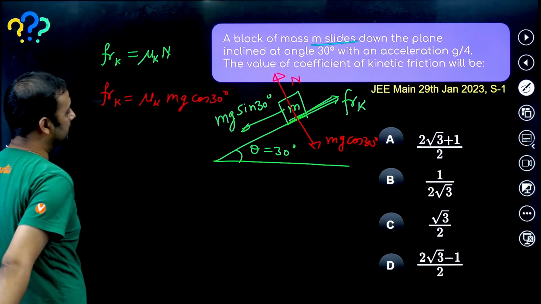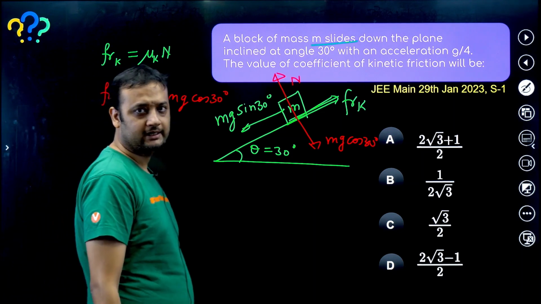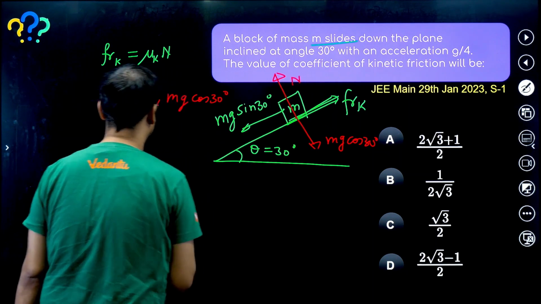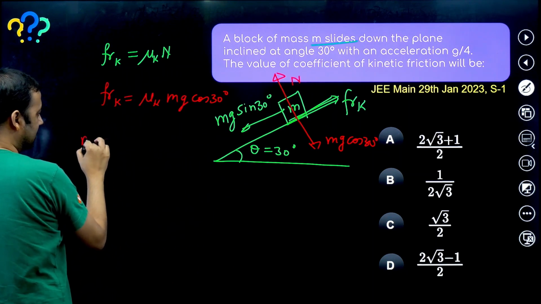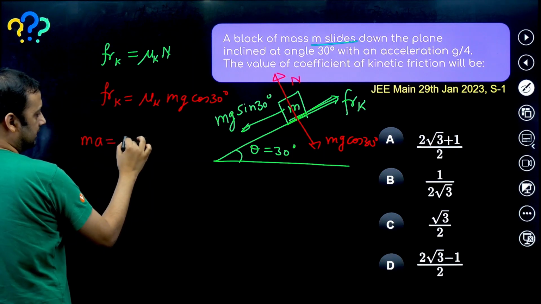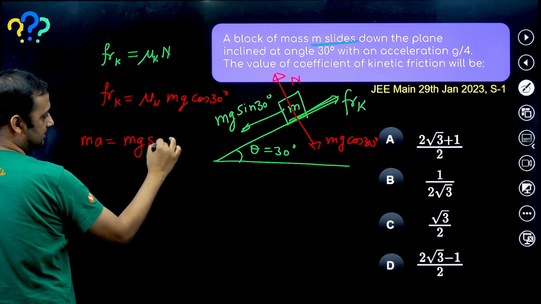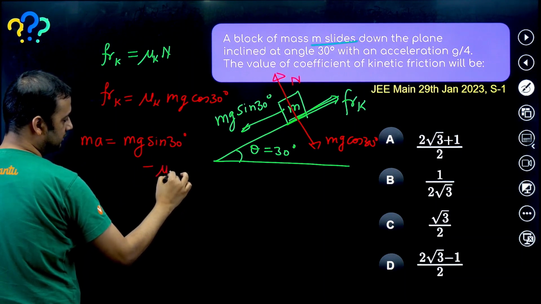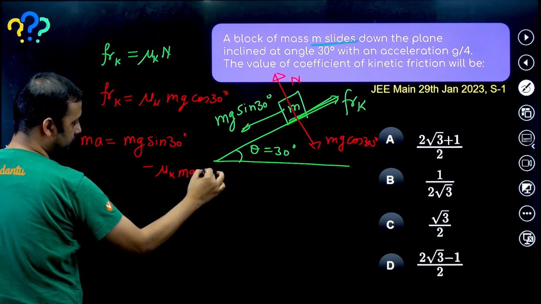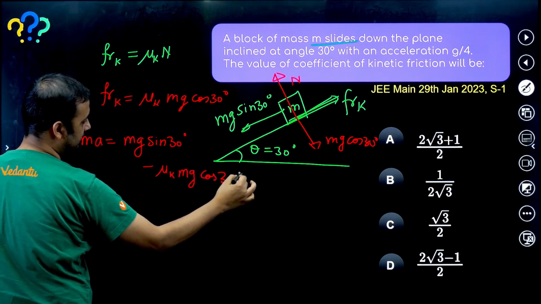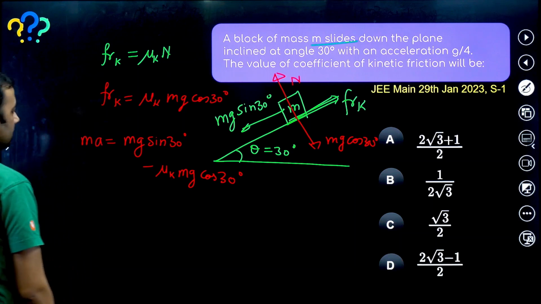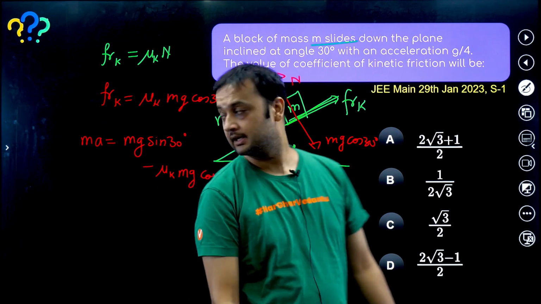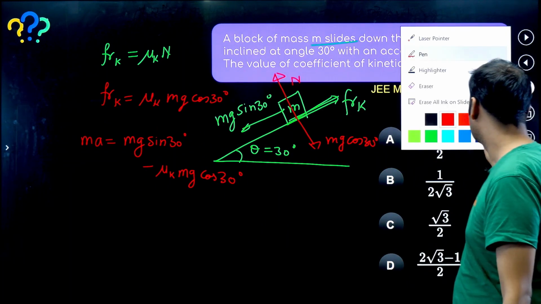Yes. So what is the total force acting on the block, guys? Force acting on the block will be mg sin 30 in this direction minus kinetic friction. So what is the acceleration? Mass into acceleration will be equal to mg sin 30 minus kinetic friction, which is mu k mg cos 30. I hope you have got it. So this is net force, mg sin 30 minus mu k mg cos 30, and this will be equal to mass into acceleration.